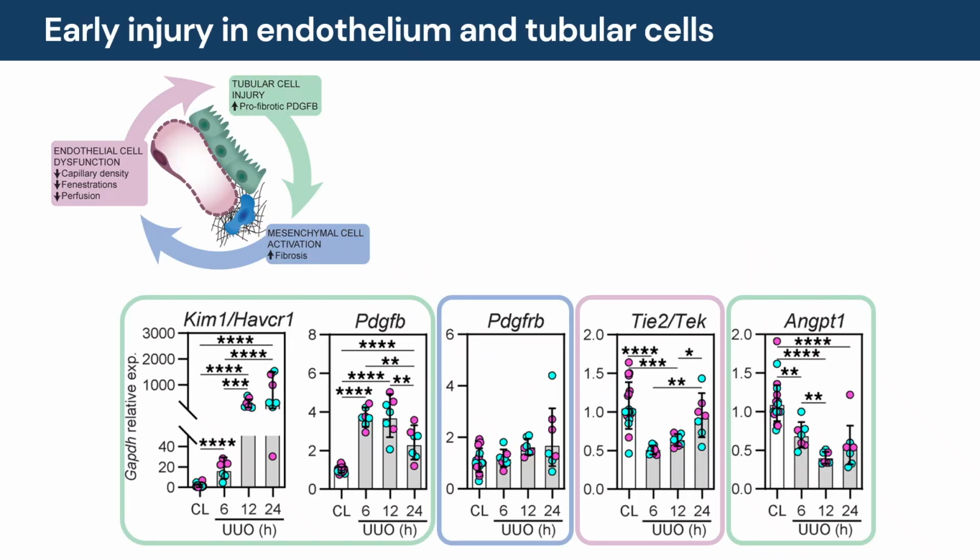Next, we investigated the early response in kidney injury starting 6 hours after UUO. It is evident that tubular injury, represented by upregulation of KIM1, PDGFB, and loss of angiopoietin-1, happens very quickly after injury. Endothelial TIE2 is also affected very early. In contrast, at these early time points, there is no mesenchymal activation, in this case represented by PDGF receptor beta, suggesting that mesenchymal activation is a later event.